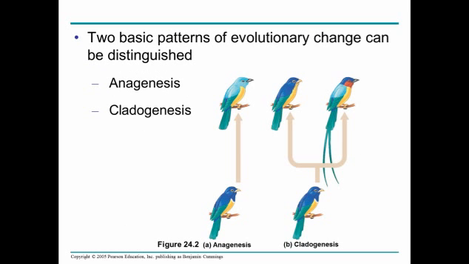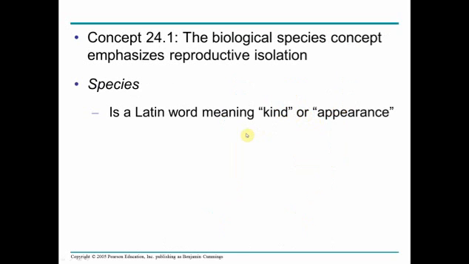So there's two patterns of change here, one less common. Anagenesis is kind of what people describe when people say humans evolved from monkeys, as people like to joke and say, well, that's not actually accurate because monkeys still exist. They didn't evolve from monkeys. They share a common ancestor, which is the cladogenesis model, where this common ancestor potentially no longer is around. These two derivations of that are, and they're different species.